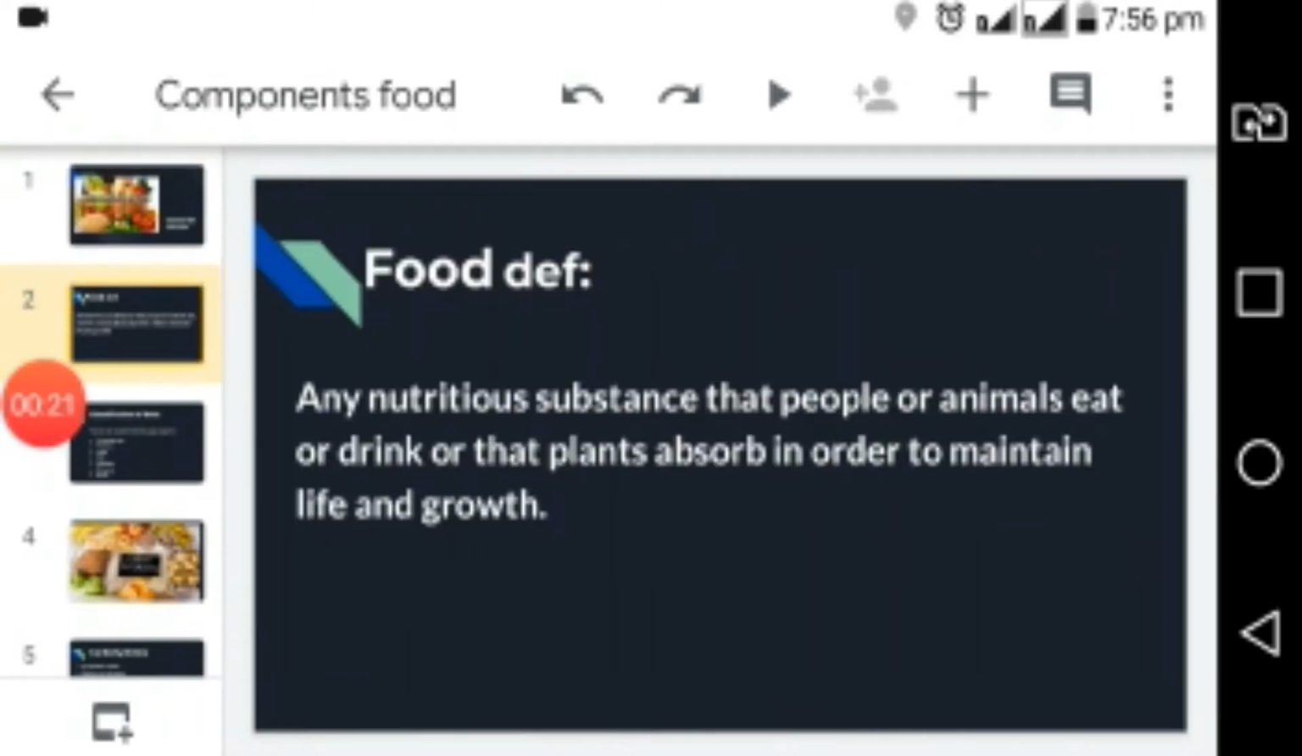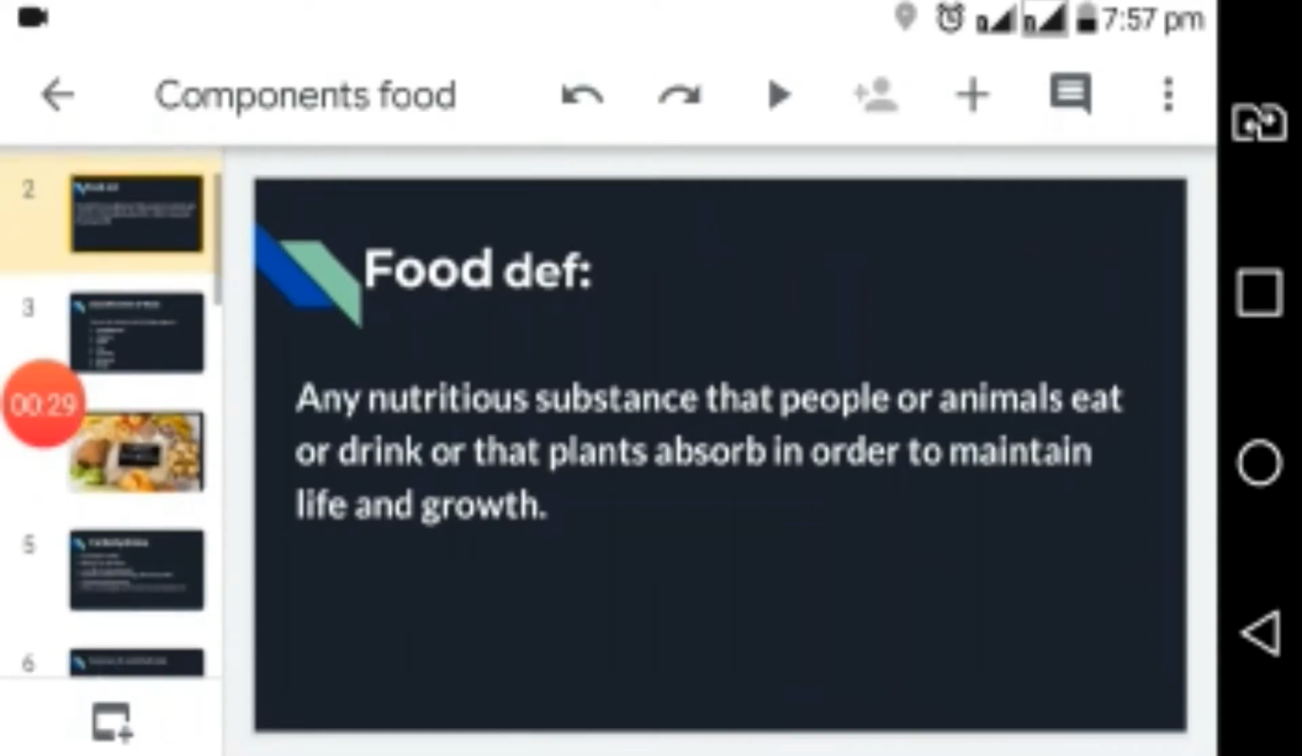So the food is any nutritious substance that people or animals eat or drink, or that plants absorb in order to maintain life and growth.